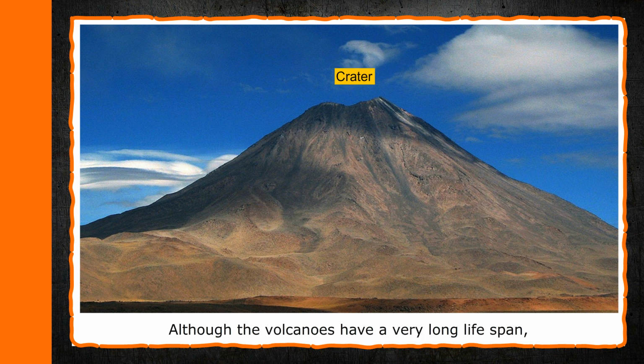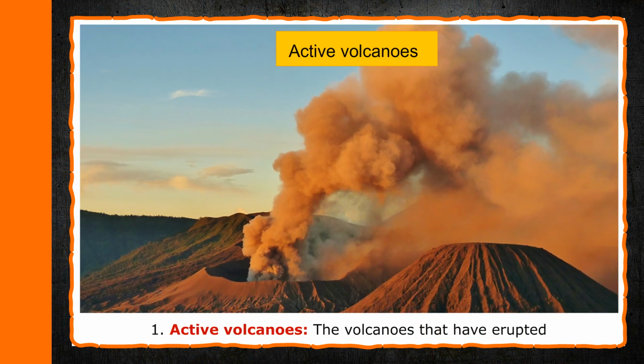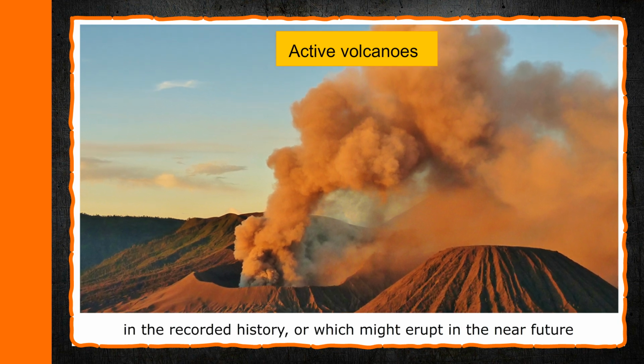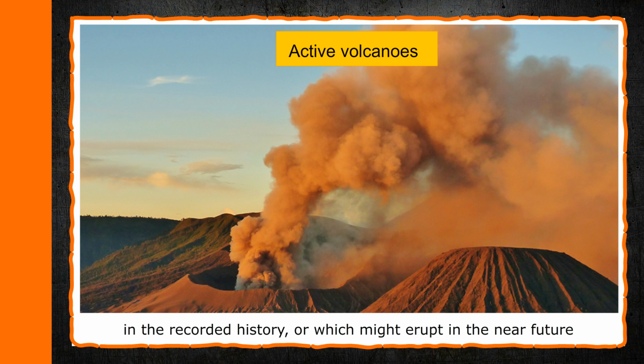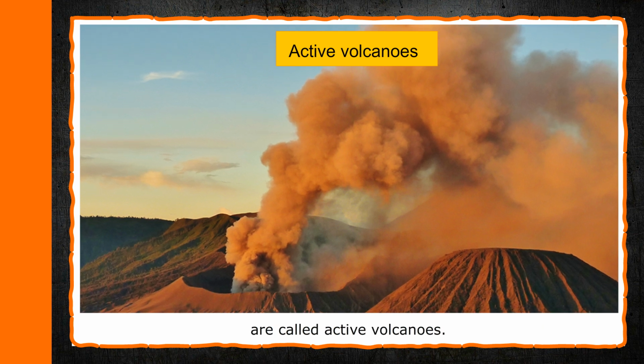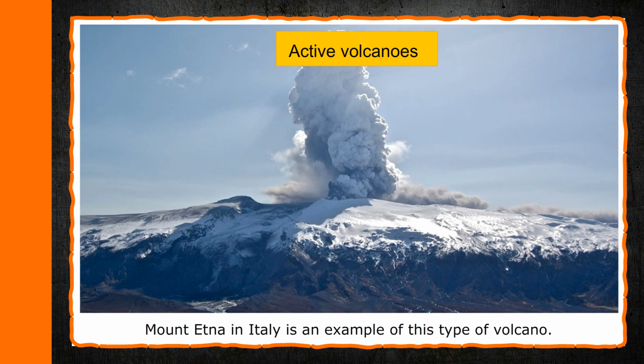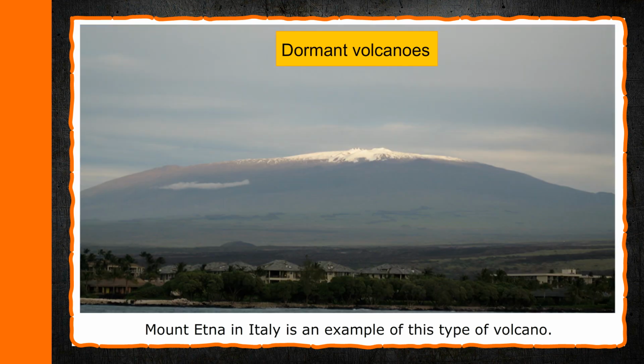Although the volcanoes have a very long lifespan, ranging from a few years to hundreds of years, we can classify them on the basis of their erupting histories and frequencies into the following. Active volcanoes. The volcanoes that have erupted in the recorded history or which might erupt in the near future are called active volcanoes. Mount Etna in Italy is an example of this type of volcano.